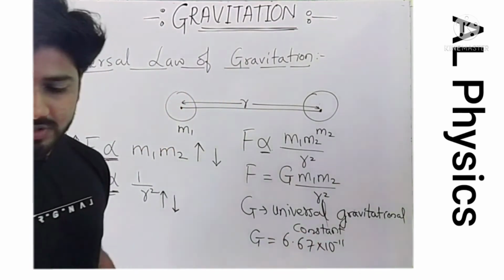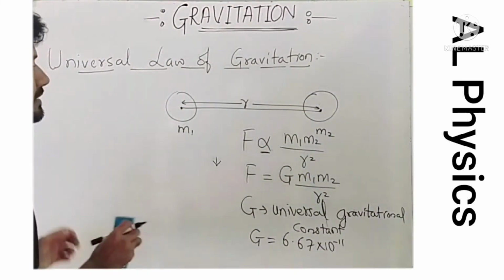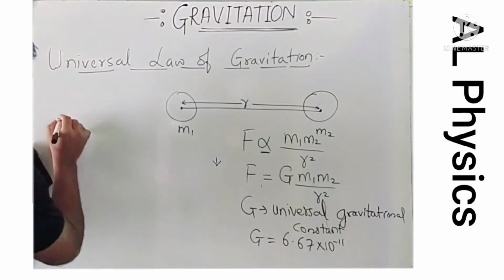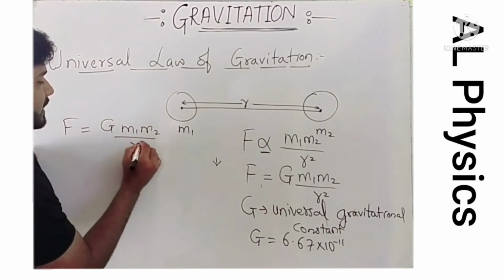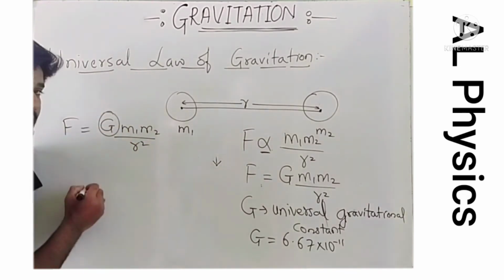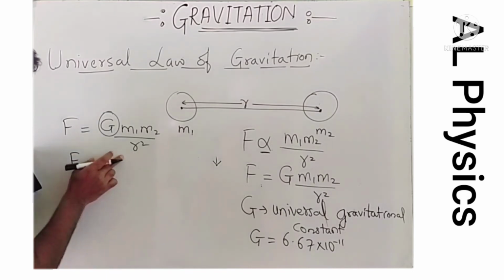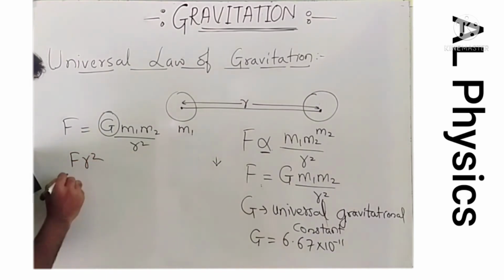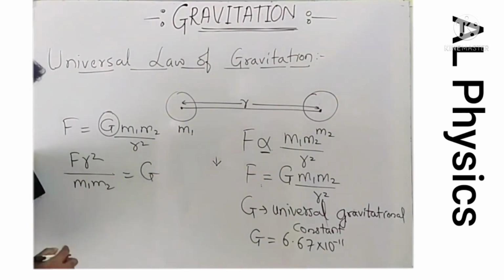What about its unit? Let's work out its unit. See, if I take this equation, F equals G m1 m2 by r square. If I take G to one side and the remaining terms to the other side, F here, this is in the denominator, it will come to the numerator. F r square divided by m1 into m2 is equal to G. Now substitute everyone's unit.